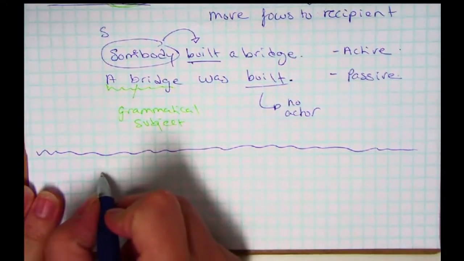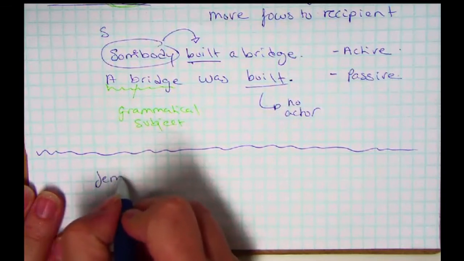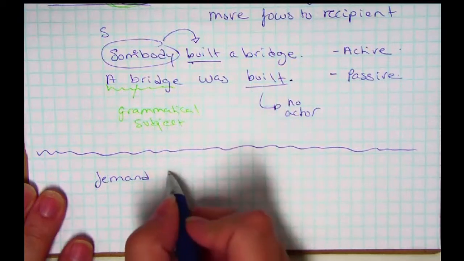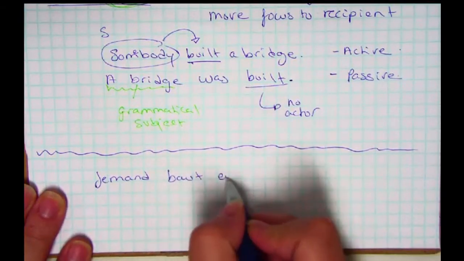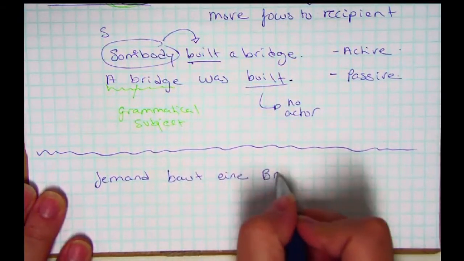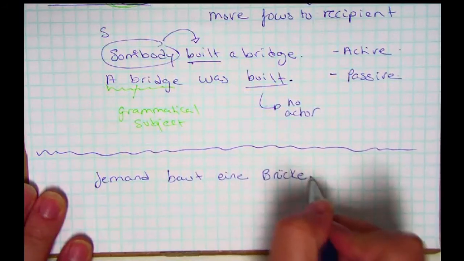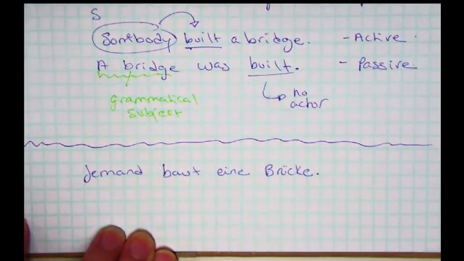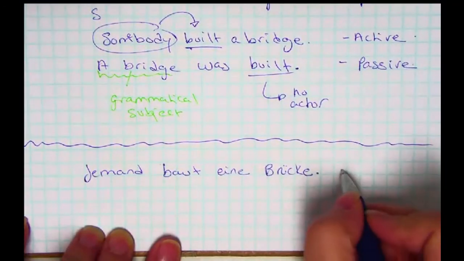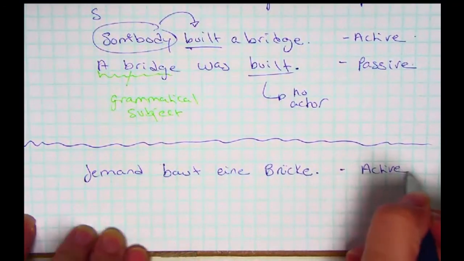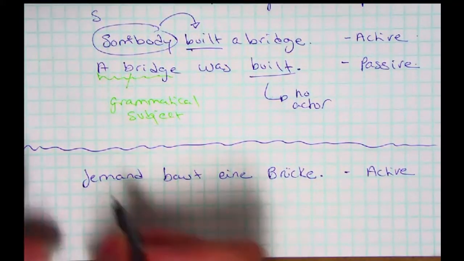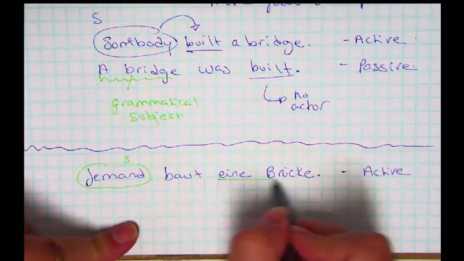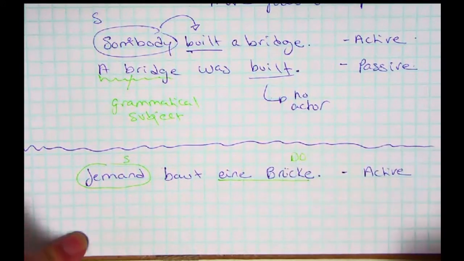So, the first sentence was, jemand hat, in this case it's past tense, but I'm just going to go with present tense, baut eine Brücke. Jemand baut eine Brücke. Someone builds, in this case, I'm using present tense, a bridge. So here's my active sentence. Here is my somebody, this is the subject. And here's my direct object, the thing that is being built.